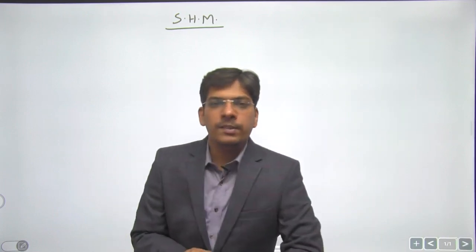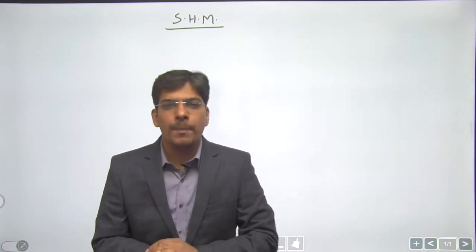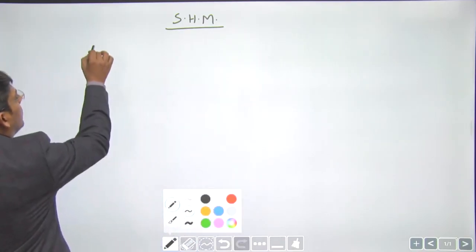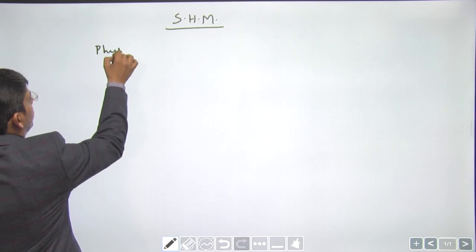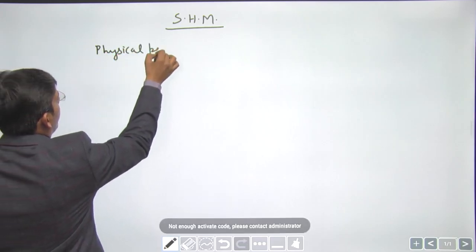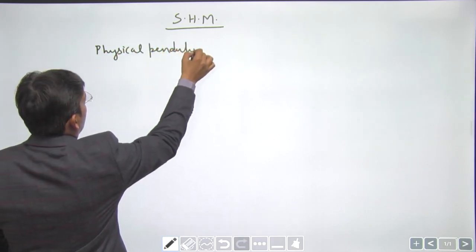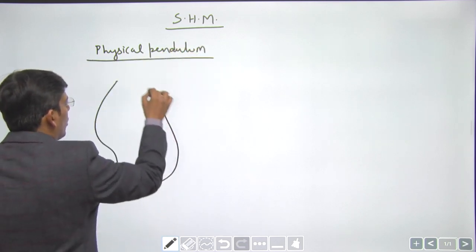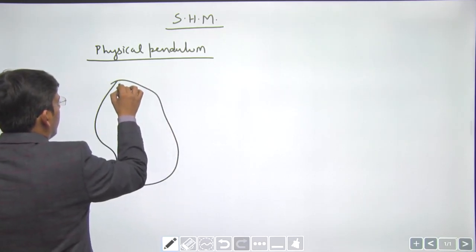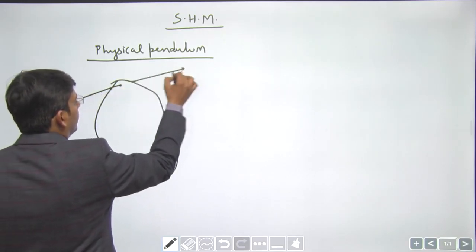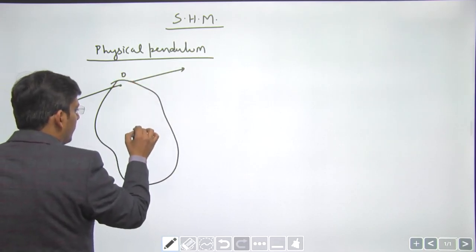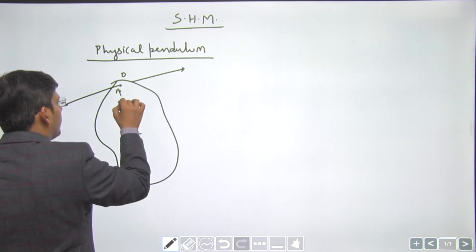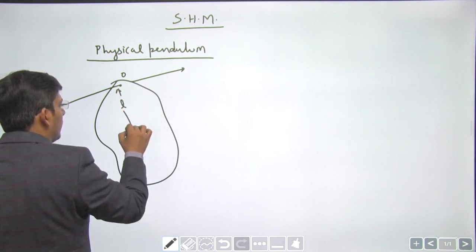So dear students, after doing simple pendulum, let us now start a new topic, that is physical pendulum. Okay, it is very closely related to simple pendulum. Physical pendulum. Some very important key points about physical pendulum. It may be any body, right? And this is the point of suspension, and this must be the center of mass of the body. The distance between the point of suspension and center of mass is L, right?